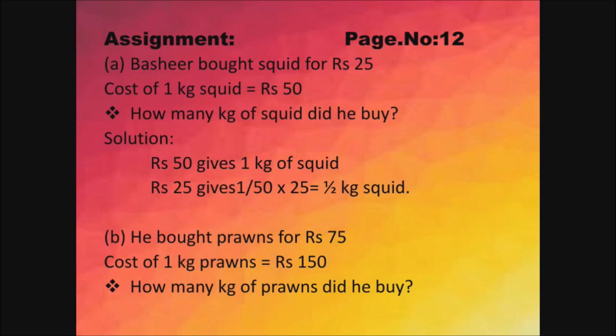See the B sum, he bought prawns for rupees 75. So cost of 1 kg prawns is equal to rupees 150. Now you have to find how many kg of prawns did he buy. So see the A sum, refer to it and then solve the B sum. Okay, copy all the 4 sums in practice time in your classwork.